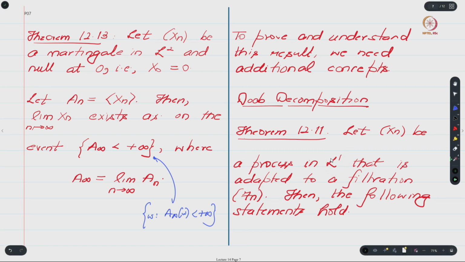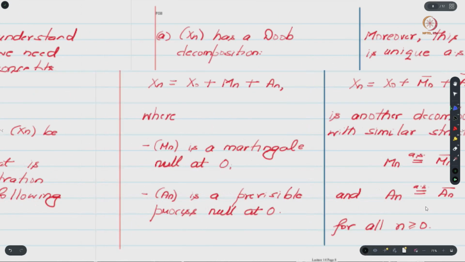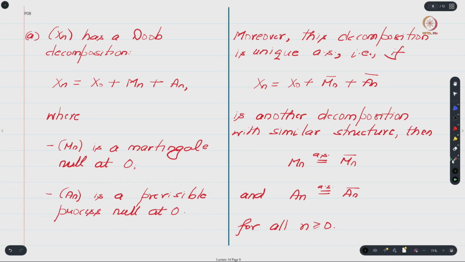and also notice that I am not presuming that this Xn is a martingale, supermartingale or anything like that. It is just some stochastic process that is in L1 and that is adapted to the filtration Fn, which recall means that Xn belongs to Fn. This is what it means, and then this Doob decomposition says that the following statements hold. There are two statements, and on this page I have stated the first of these.